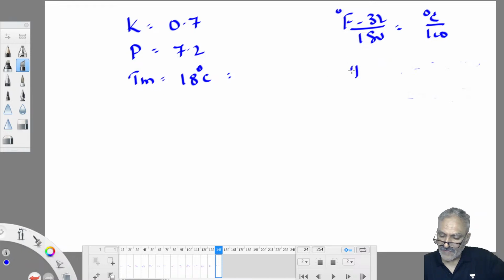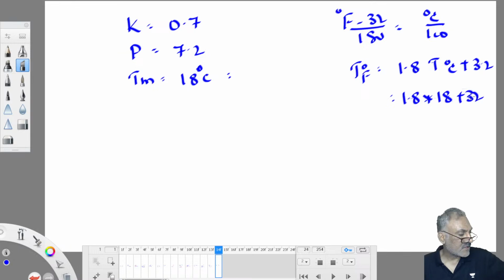So temperature in degree Fahrenheit is equal to 1.8 times temperature in degree Celsius plus 32. So 1.8 times 18 plus 32. Come on, work out. 1.8 times 18, how much is it?